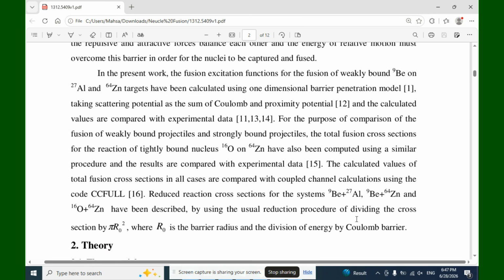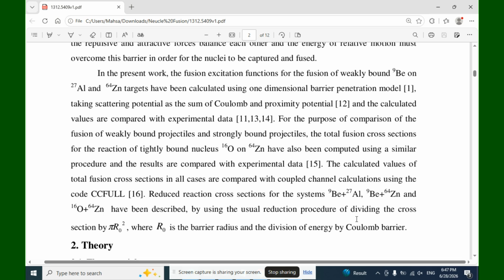For the purpose of comparison of the fusion of weakly bound projectiles and strongly bound projectiles, the total fusion cross sections for the reaction of tightly bound nucleus oxygen-16 and zinc-64 have also been computed using similar procedures, and the results are compared with the experimental data.